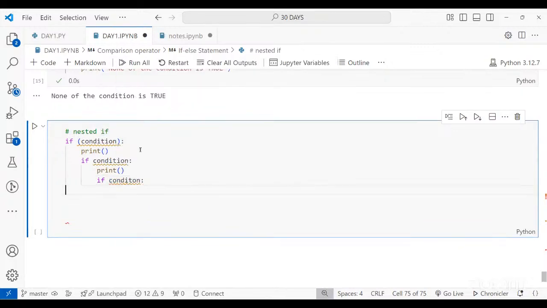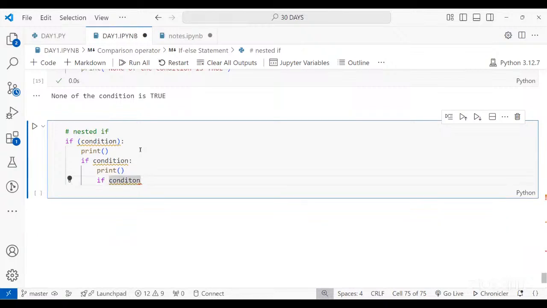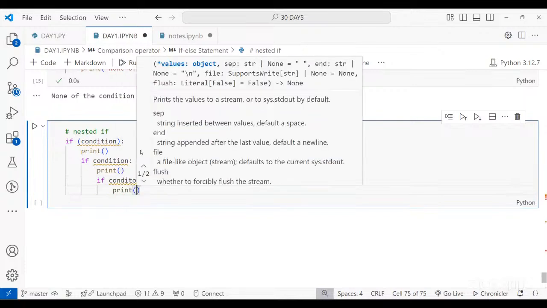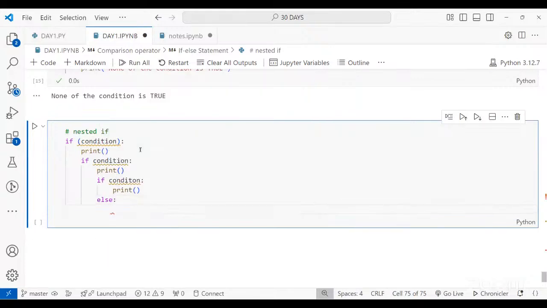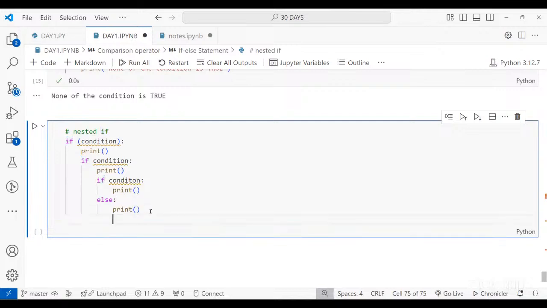Suppose for this if you were not having any print. Now you have to close everything. If you are using a single if, then it's okay. Otherwise, if you have something for else, you can write it like this. So this else is for this if, the third if which we have written. Now you have to come back and follow the pattern of indentation. So you have added 4 indentation spaces, and if you write something after clearing those 4 indentation spaces, then that goes to the last one.